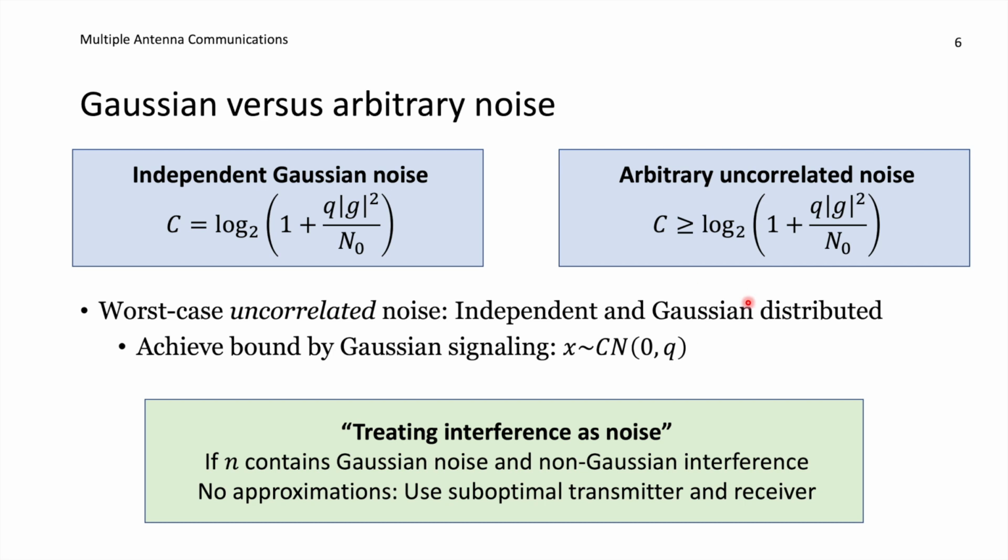And remembering the proof that we were going through in order to obtain this bound, what did the receiver do? It was trying to estimate the transmitted signal from the received signal using a linear MMSE estimator. And if the transmitted signal is Gaussian distributed and the noise is Gaussian, well then we know that the linear MMSE estimator is the same thing as the MMSE estimator and therefore it's optimal.